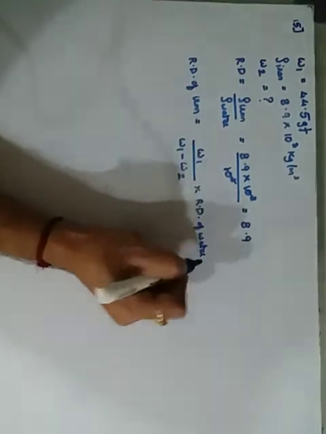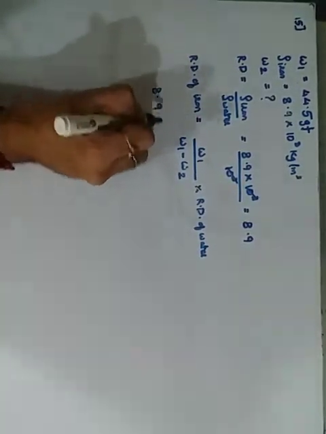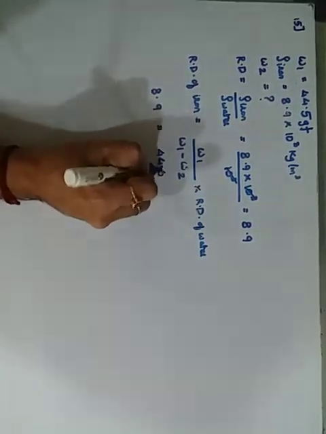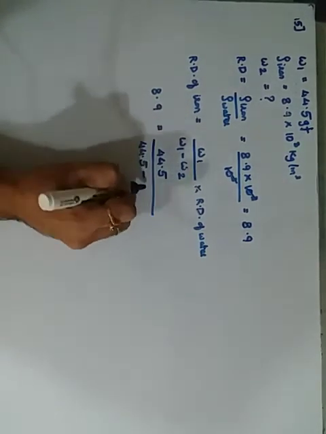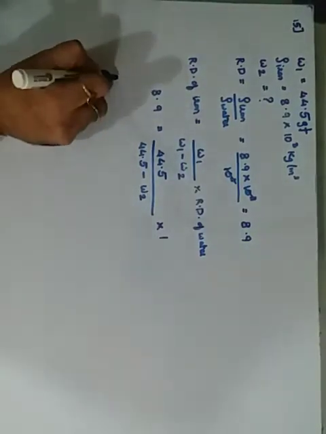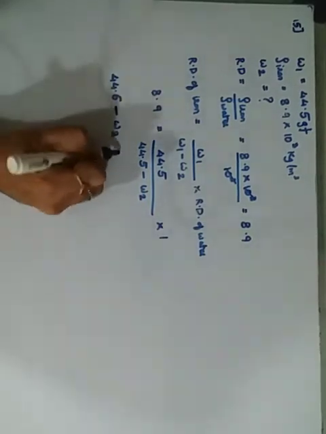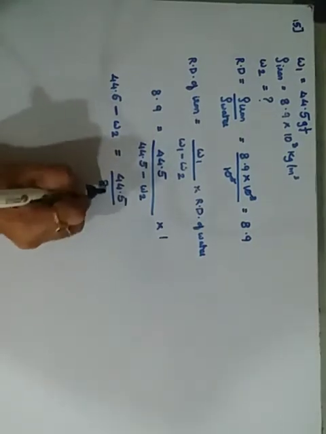Okay, because it is immersed in water. How much relative density did we get? 8.9 is equal to W1, which is 44.5, upon 44.5 minus W2, which is required, and water is 1. Simply cross multiply and take this below, so 44.5 minus this W2 is equal to 44.5 upon 8.9.